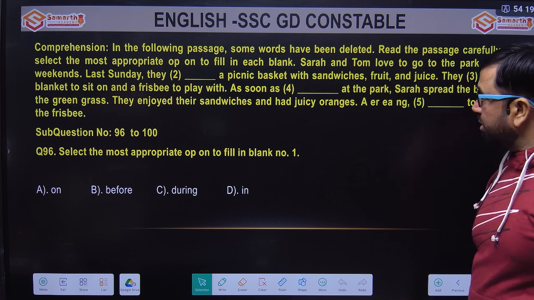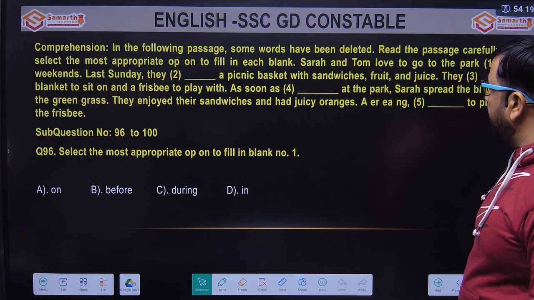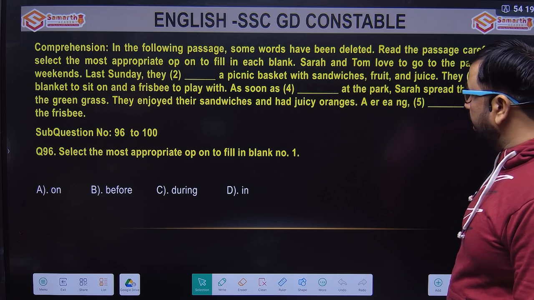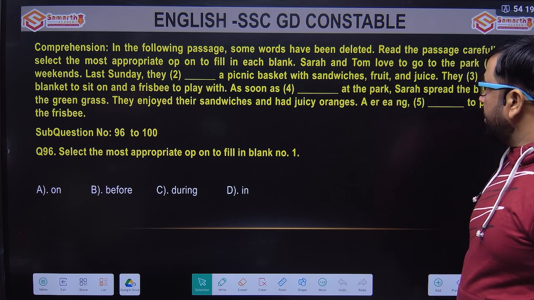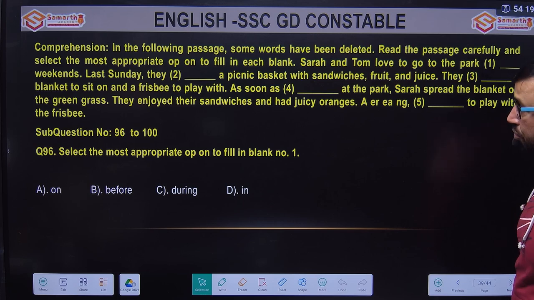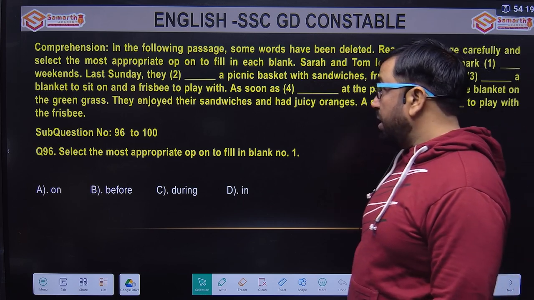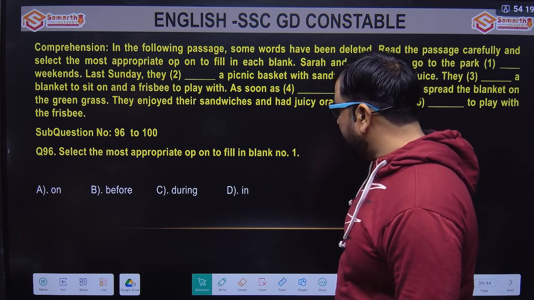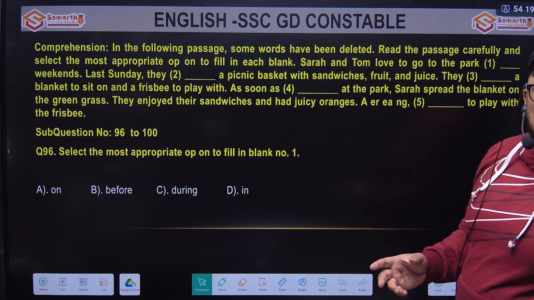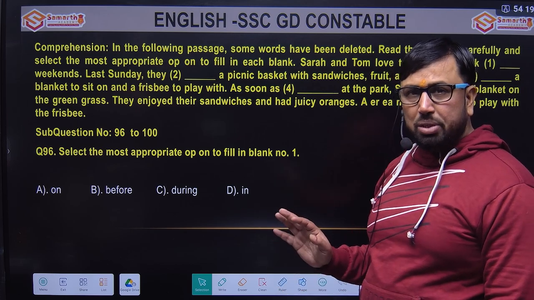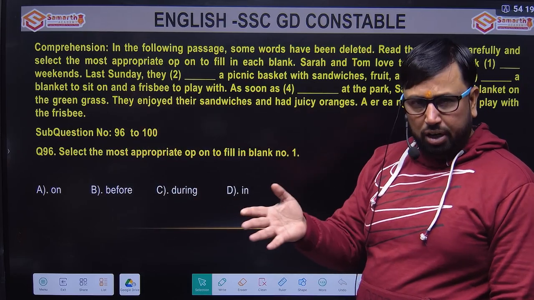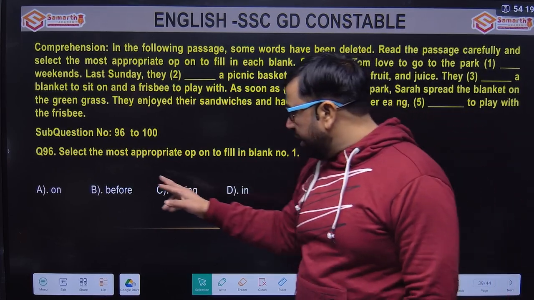Okay, moving on to comprehensions. In the following passage, some words have been deleted. Read the passage carefully and select the most appropriate option to fill in each blank. The question is: Sarah and Tom love to go to the park dash weekends. Options are on weekends, before weekends, during weekends, or in weekends. Even before weekends makes sense, and grammatically there is no mistake. But normally everybody likes to go to the garden for recreational activities, not before weekends but in or on. We will check that, but before is not making sense.